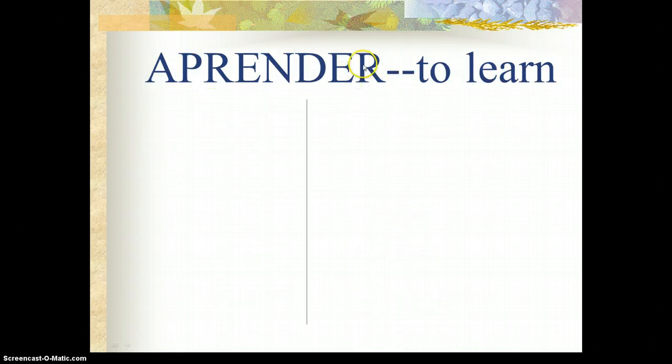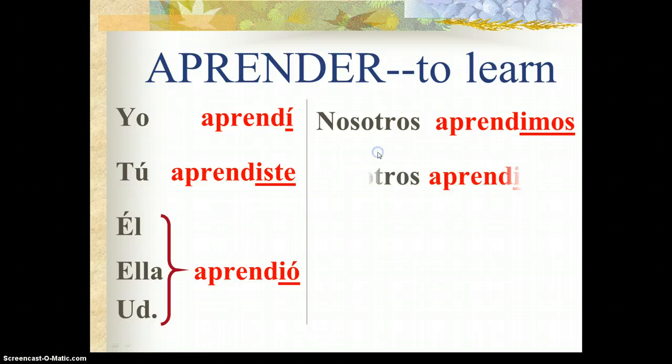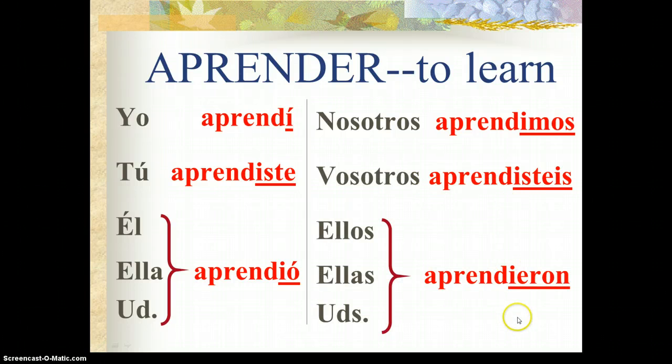Aprender is an ER verb. Take off that ER and add the new preterite endings to learn. Pause the video, and when you're ready, start it up again and check your answers. Aprendí, tú aprendiste, él, ella, usted aprendió, nosotros aprendimos, vosotros aprendisteis, ellos, ellas, ustedes aprendieron. Did you get those accents on the yo and the Ud. form on that O? How'd you spell aprendisteis?